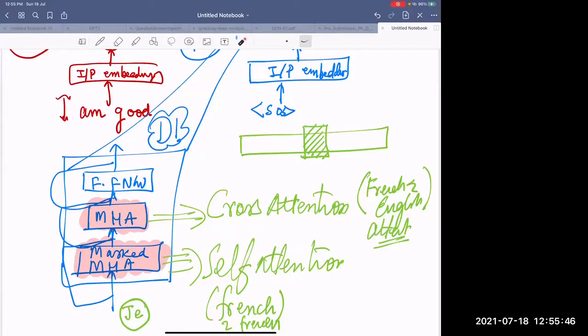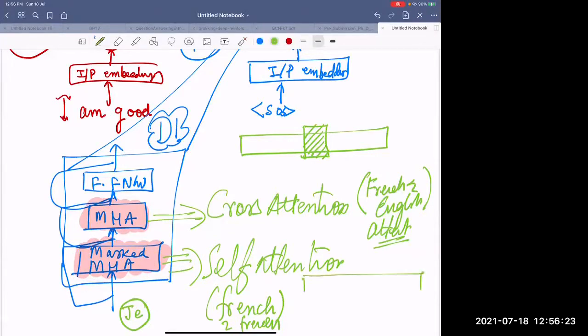Yes, because next thing you are going to predict, so you cannot see this. If you see this, then it's cheating. If I show you this, then you need to predict this. So if you need to predict the next word, you cannot see that. And each and every word after this needs to be masked. That is why self-attention is happening over here, but a masked self-attention.